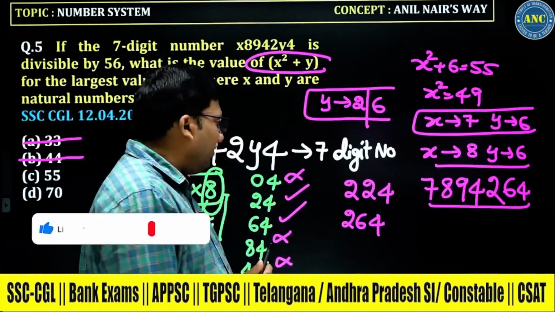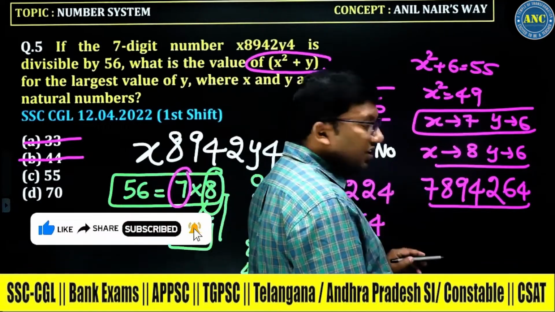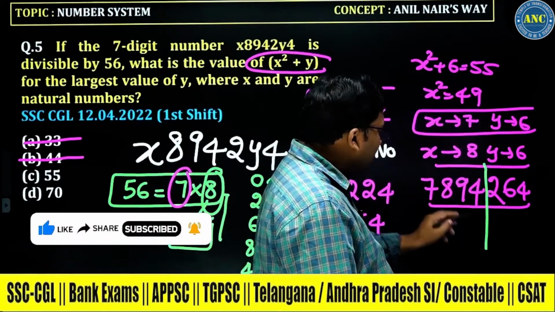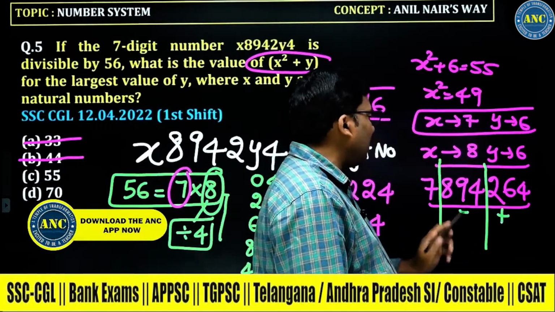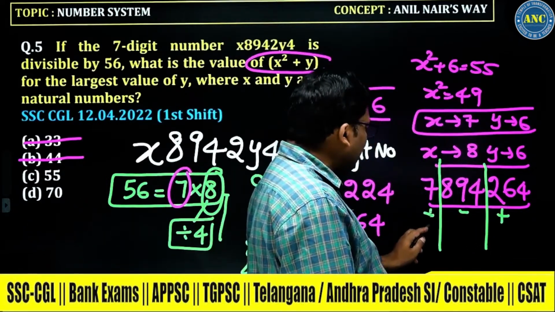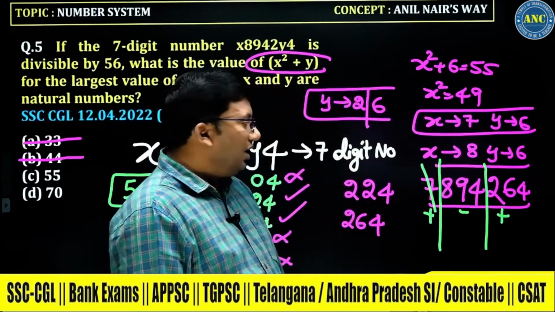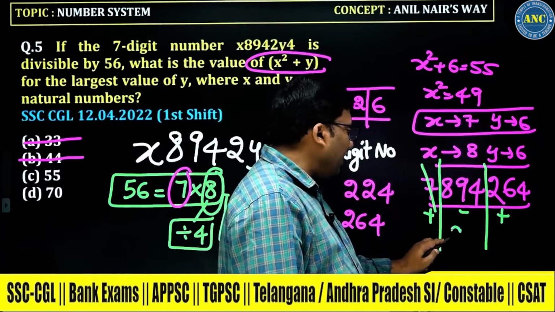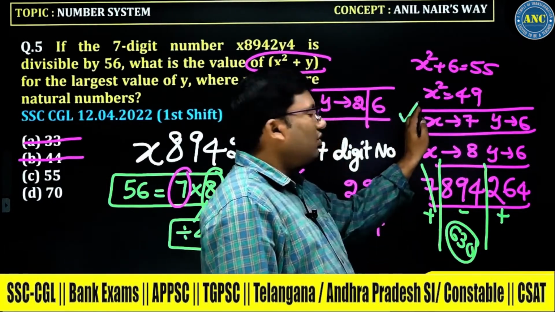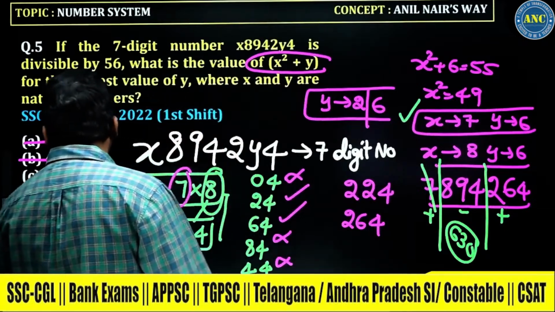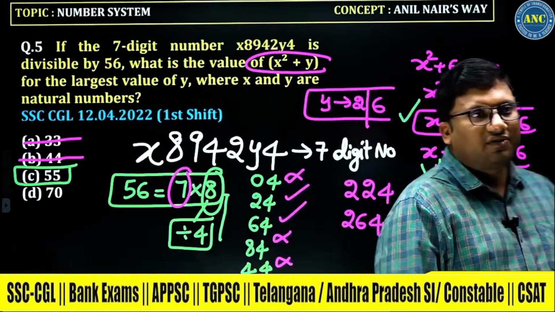Listen carefully, sir. What is the divisibility rule of 7? Take groups of 3 digits, alternately plus and minus. 894 minus 264 is 630. 630 is divisible by 7. So the first option is the right answer. The answer for this question is 55.